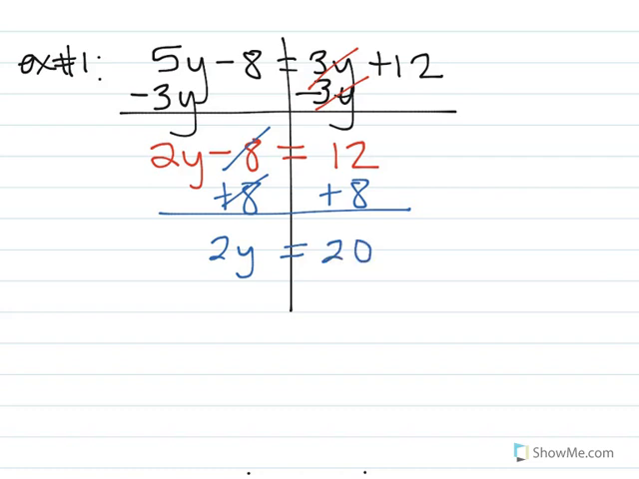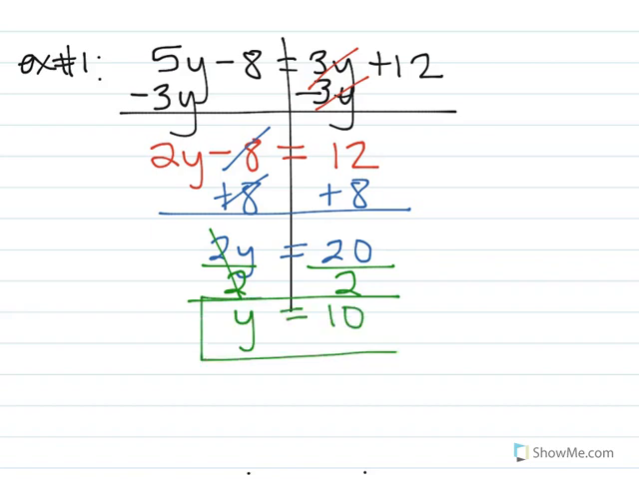And then our last step in solving a 2-step equation was to divide. So now I'm going to divide both sides by the 2, because that's what's multiplying the y. When I have 2 divided by 2, that's just our single y now. And then 20 divided by 2 is now 10. Okay, so that's solving our first one.